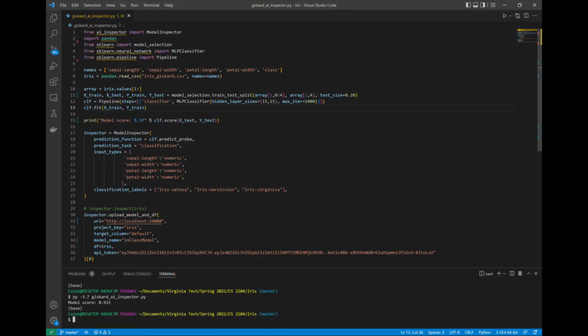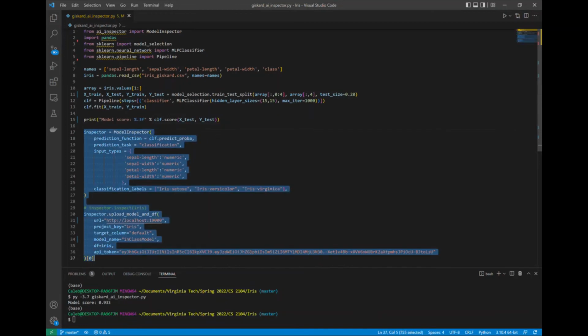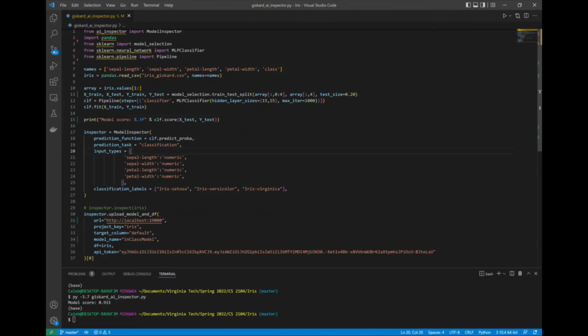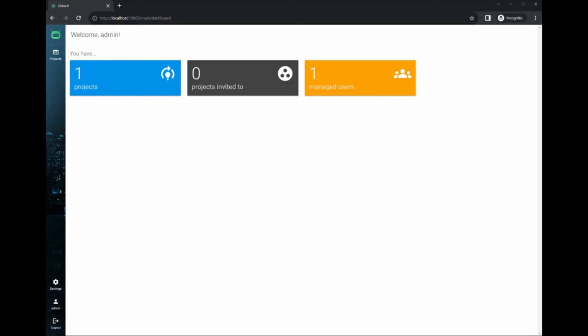So what we're going to do is we're going to upload it to the Giskard Inspect dashboard to see what our model is training on, what insights we can gain from our model, what things we potentially need to change. So this is what these lines of code here are doing, is we're uploading it, is we're saying here are the inputs, here's what type they are, here's what our classification labels are, here's what our prediction function is, here's what we're trying to do, in this case classification, and then we just upload that model to the Giskard Inspect dashboard.